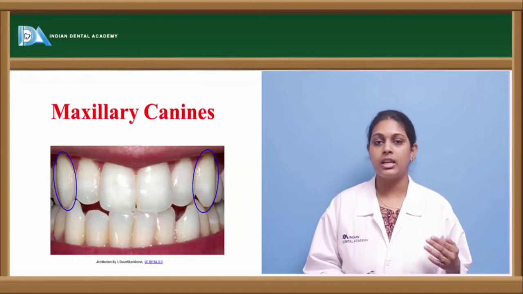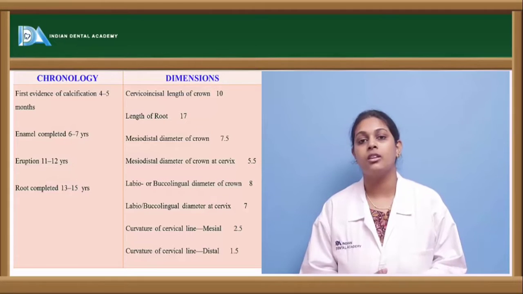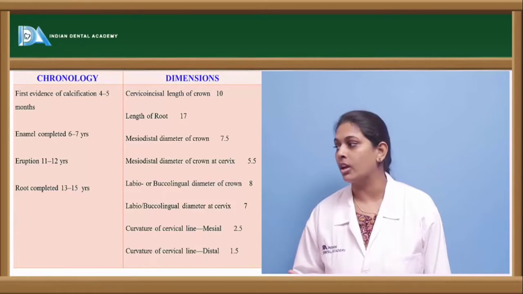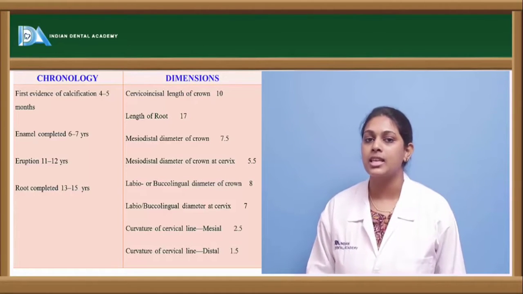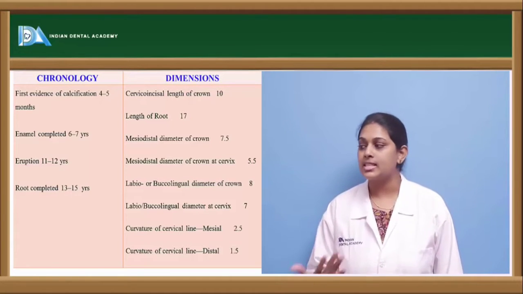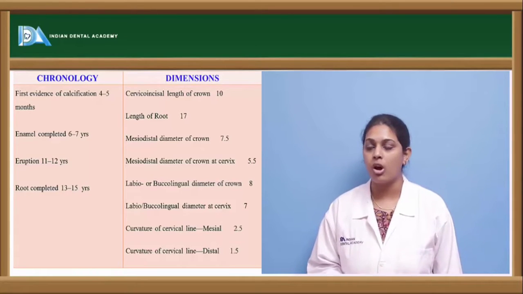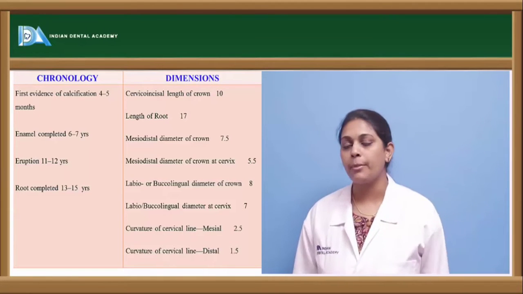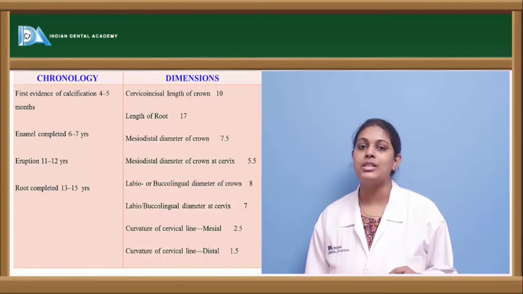Coming to the maxillary canines in detail. The first evidence of calcification is at 4 to 5 months of age, and enamel is completed at 6 to 7 years of age. They start erupting at 11 to 12 years of age, and the root is completely formed by 13 to 15 years of age.